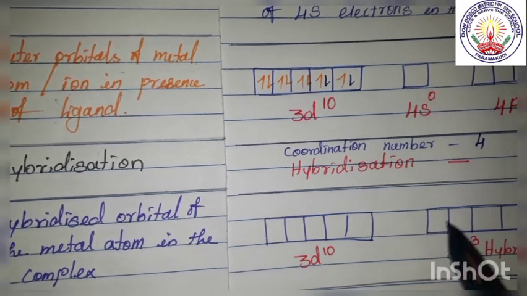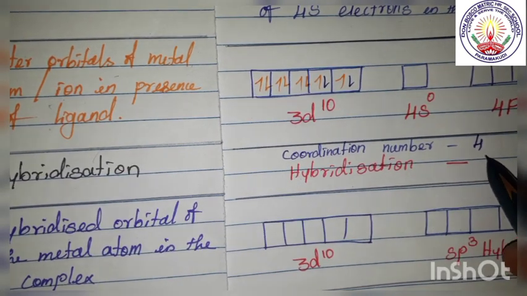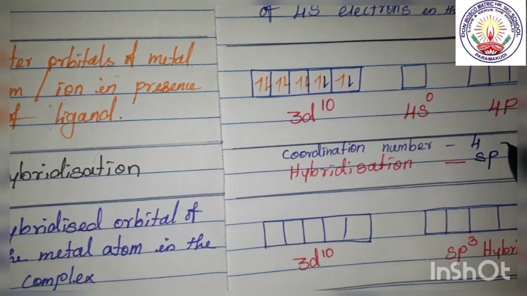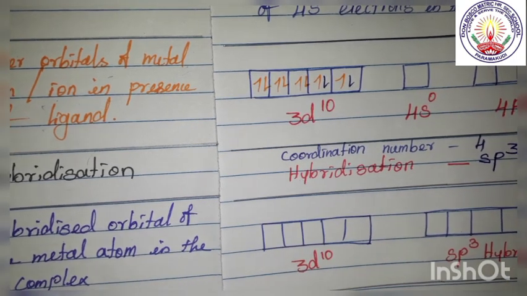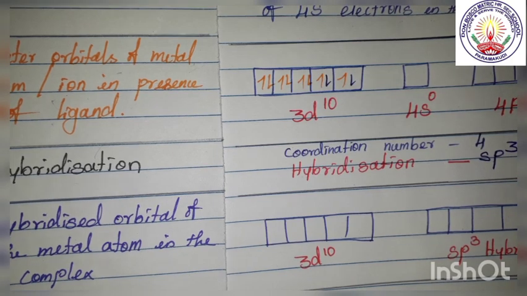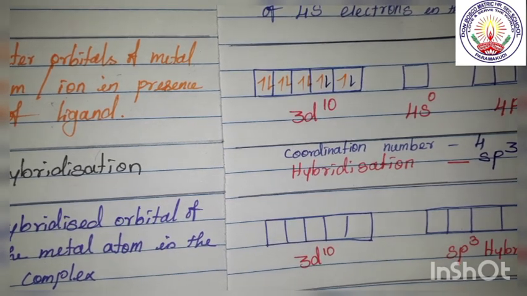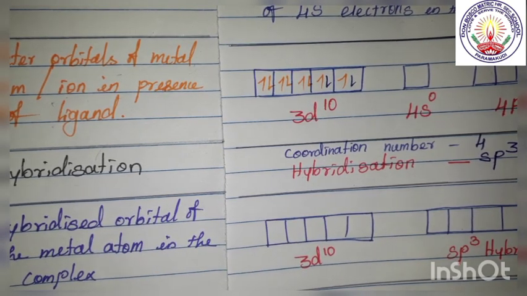Okay, what is the hybridization here? sp3. So therefore what is the geometry? Geometry will be tetrahedral.